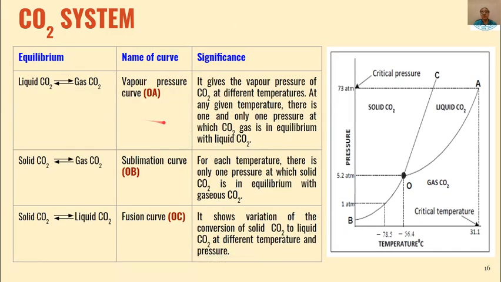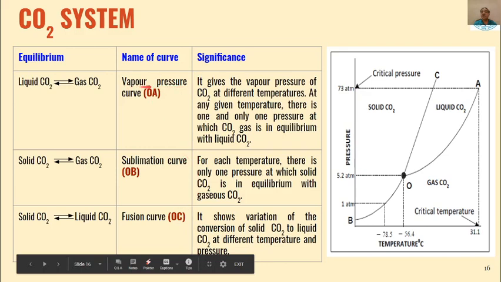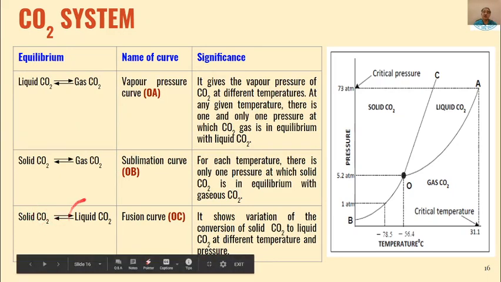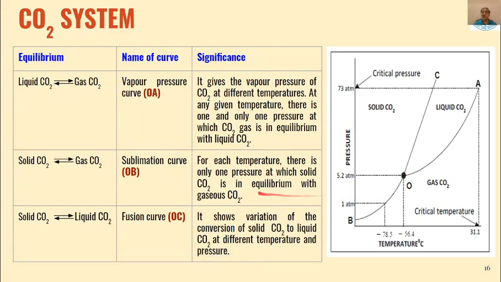So these are the various phase curves like water, AO, OB and OC. The names are the same: vapor pressure curve, sublimation curve, fusion curve. And these are the equilibria: liquid carbon dioxide and gaseous carbon dioxide, solid carbon dioxide and gaseous carbon dioxide, solid carbon dioxide and liquid carbon dioxide. So one more difference is that there is no metastable equilibrium in case of the carbon dioxide system.